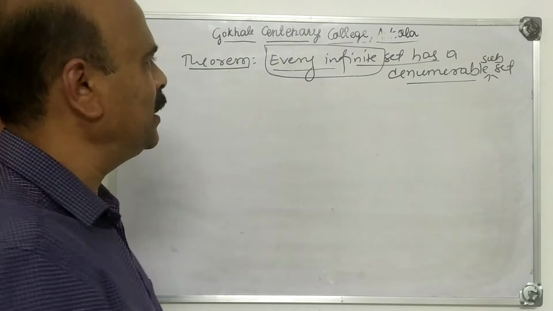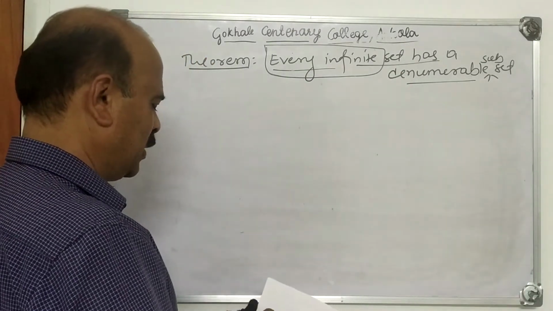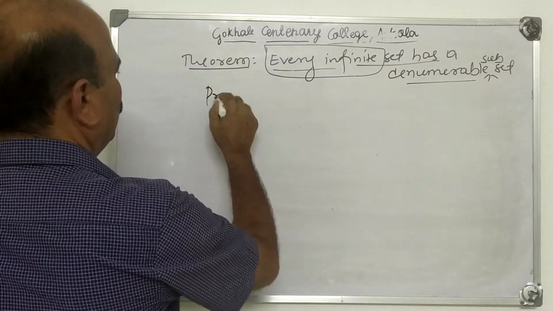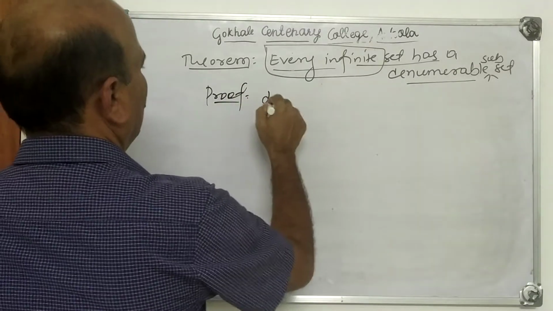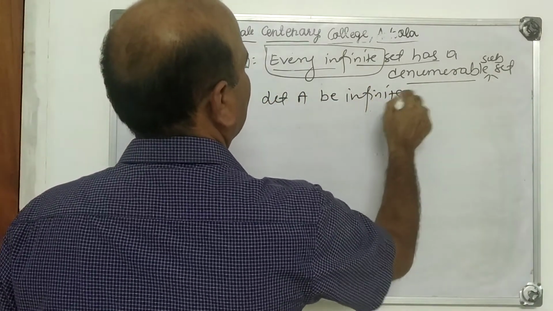Now how to prove this one? Every infinite set has a denumerable subset. To prove this, let A be an infinite set.